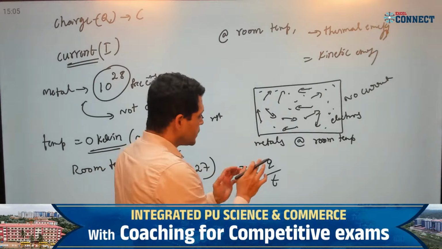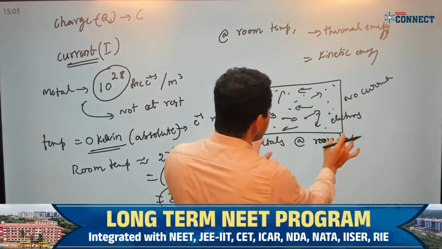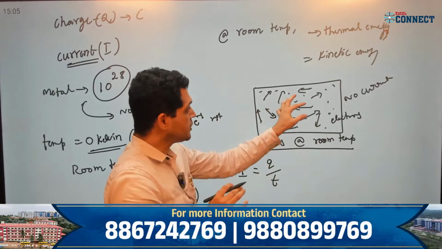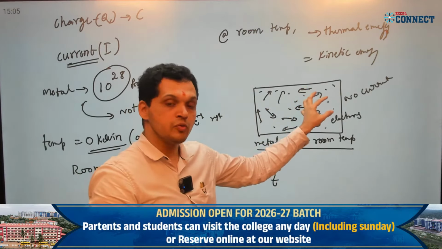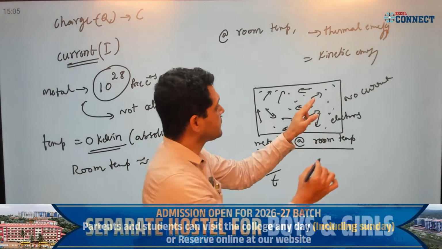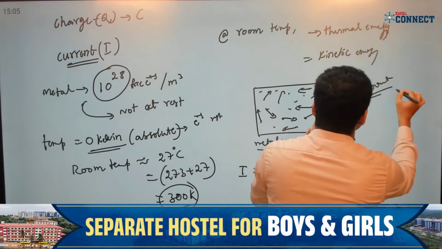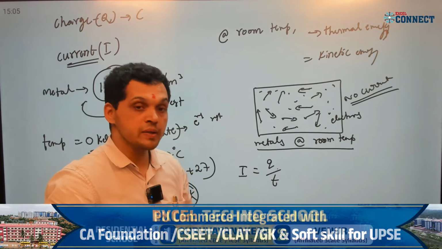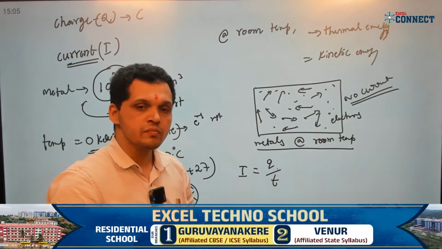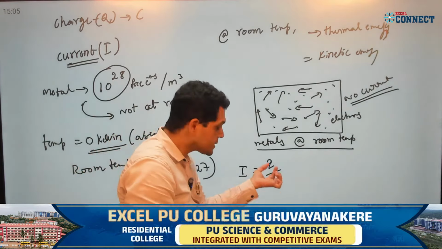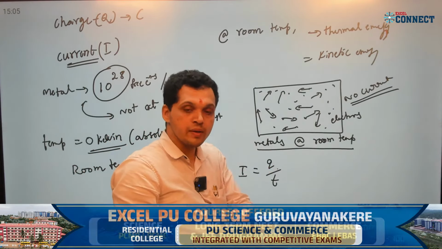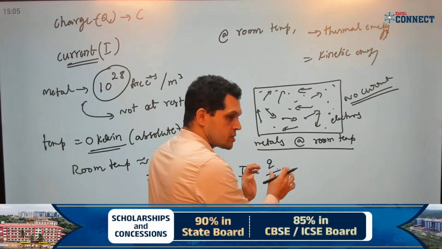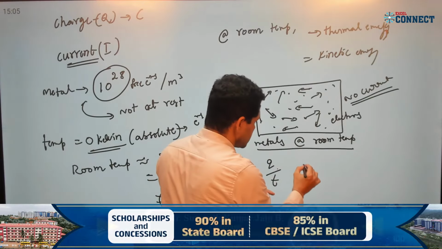Yes. Now here in this metal, if I take metal at room temperature, there is a flow of charges. But what I said is there is no current. Then what about this statement? You have to correct this statement. What is the correct statement of electric current? It is a rate of flow of charge in a particular direction.